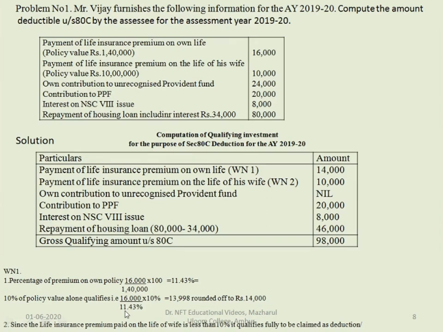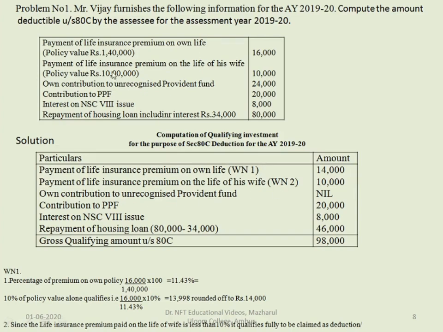So 16,000 divided by 11.43 into 10%, which gives you 13,998. We'll round it off as rupees 14,000. So the amount of deduction which can be claimed on own policy is 14,000. This 14,000, you write it here. Payment of life insurance premium on own life is 14,000.